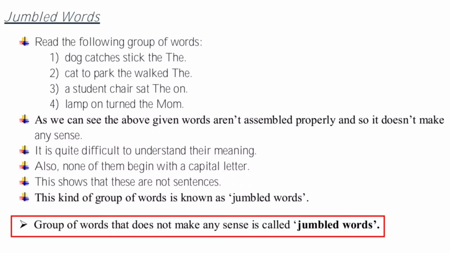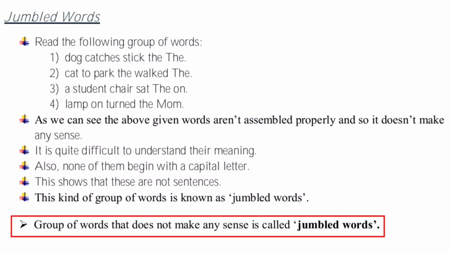See the third one. A student chair sat the on. Does it make any sense? No, it is jumbled words. Now how will we form it into a sentence? The student sat on a chair. Now the words have been assembled in a proper order, so it makes a sentence, a statement. The student sat on a chair.